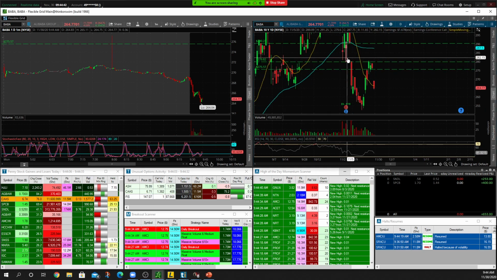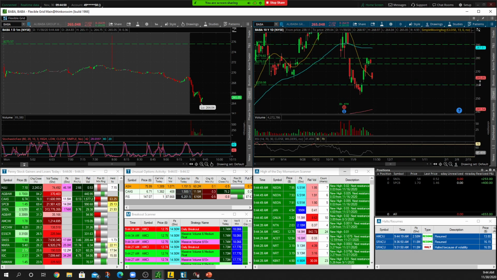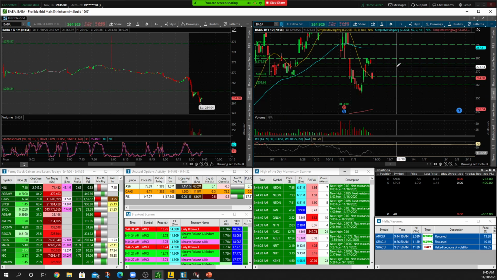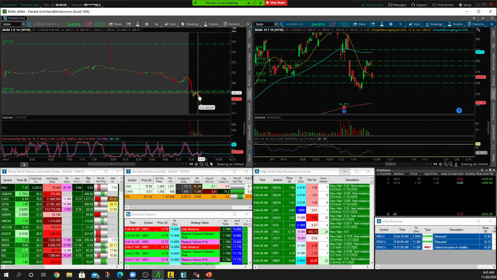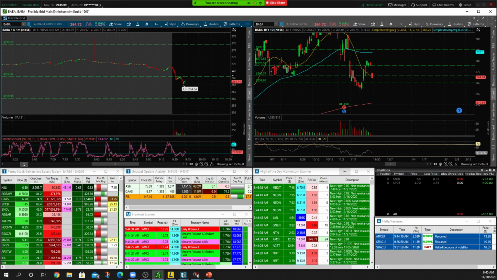BABA, we wanted to see the gap up. We didn't get it, so we do have room to fall to 260. We do have that gap fill down towards around 260. That would be our target. However, if we get back above 266.34, that is the 13-day moving average, we could push back up into the 275s. But if we get rejected here intraday off 266, we will most likely fall down to 260 over on BABA.